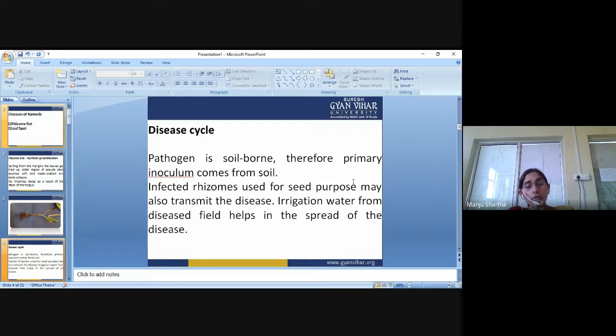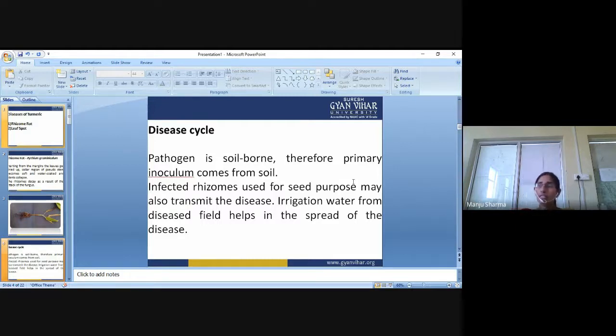Irrigation water from a diseased field helps in the spread of the disease, because with the water the pathogen can move from one place to another and infect other plants.